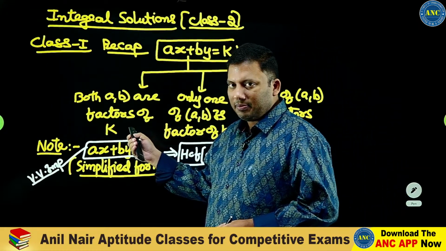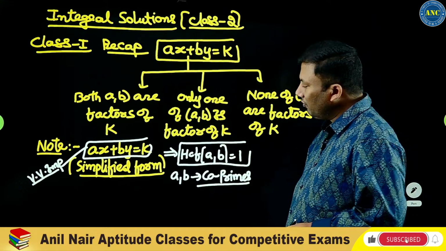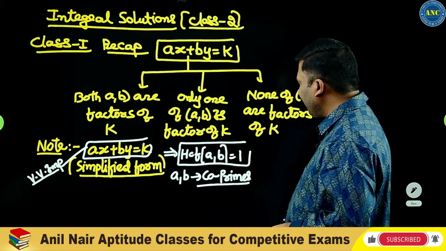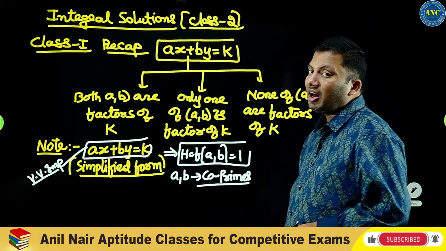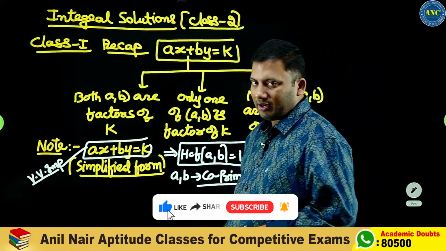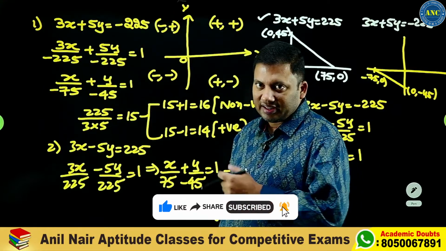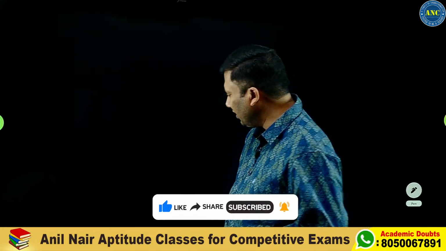Both a comma b are factors of the right hand side. Only one of a comma b is a factor of the right hand side. None of a comma b is a factor of the right hand side. This case we have not discussed. Let me complete that case. I hope the idea is clear.